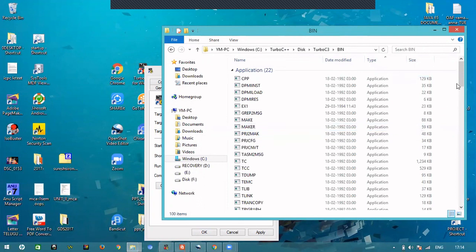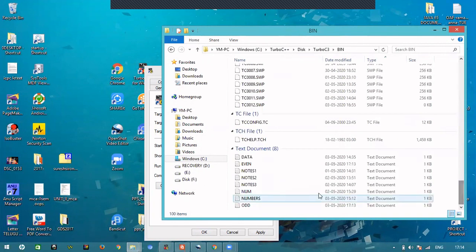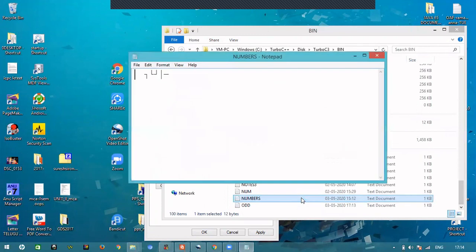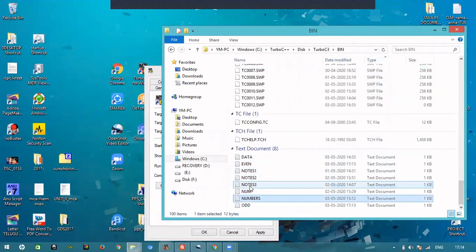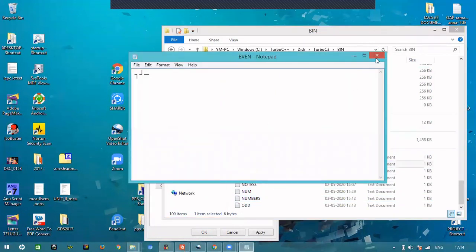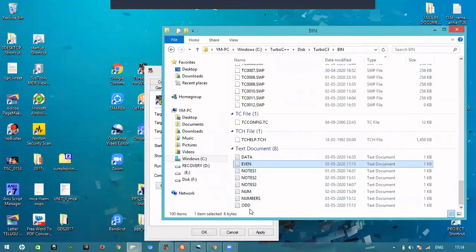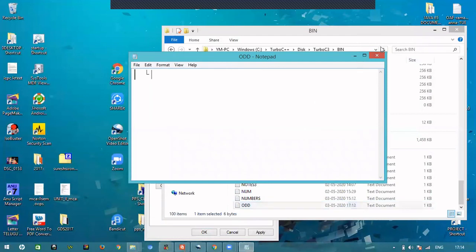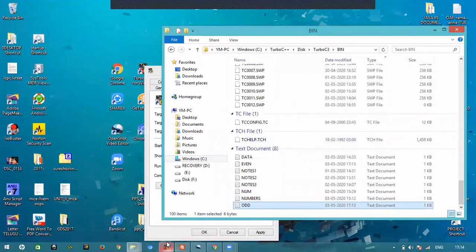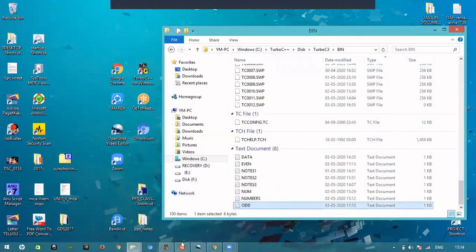Here, go to the last and check numbers.txt. Something will be there, but it is encoded. And the odd file you can see, the even file you can see, something is there but encoded. Right. Go back to the program and close everything.